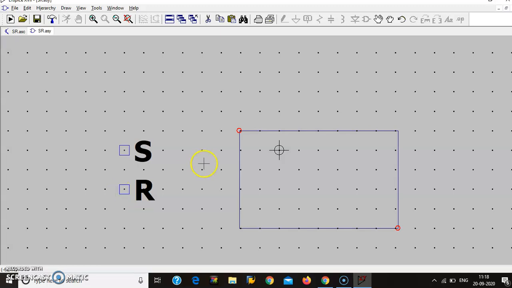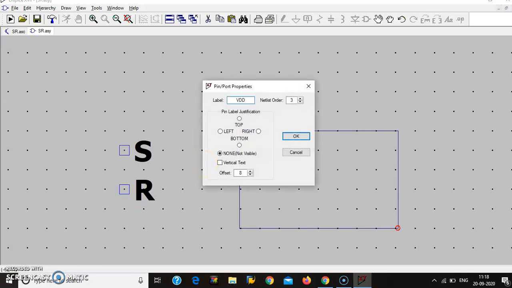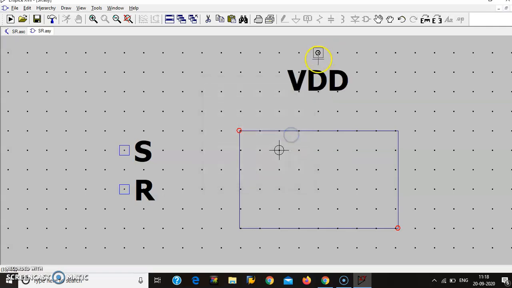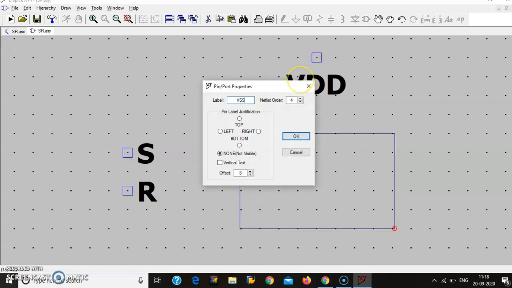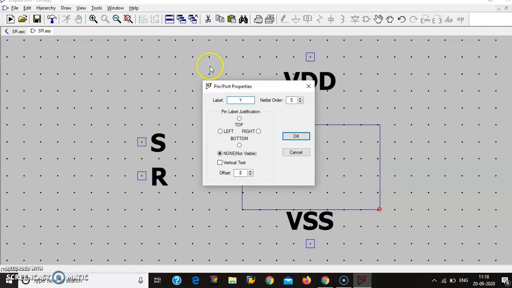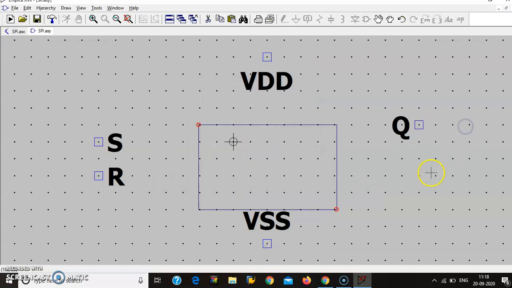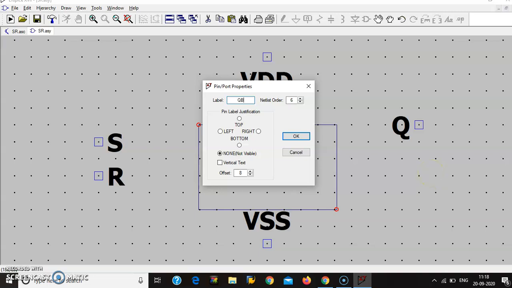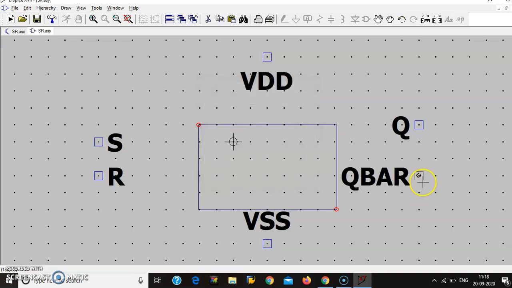Press P, VDD at the top, place here. Press P, VSS at the bottom. Press P, Q on the right side. Next, press P, Q bar, also on the right side. Next, save.